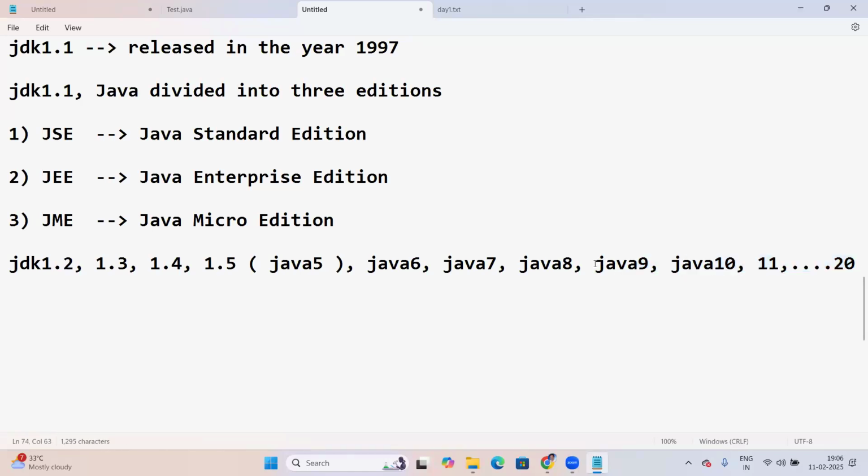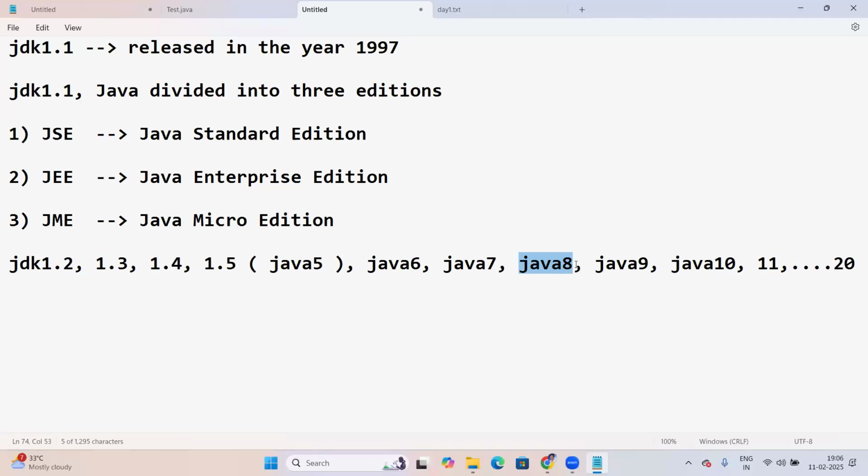But these are not successful versions. Versions 9 to 20 are not in use here. Currently the industry is using Java 8. Java 8 is the most successful version, with all the required features in the market. So our main focus is on Java 8.